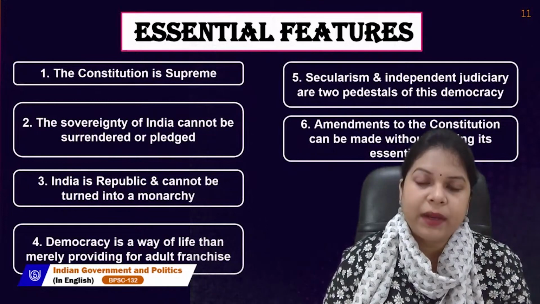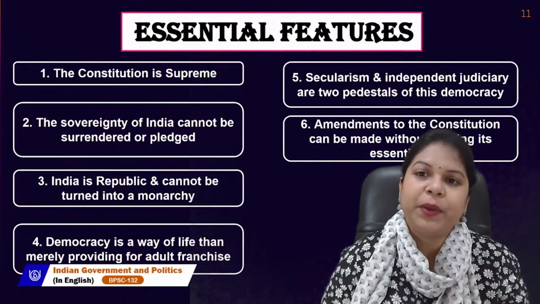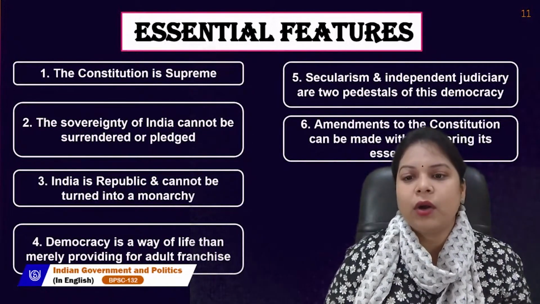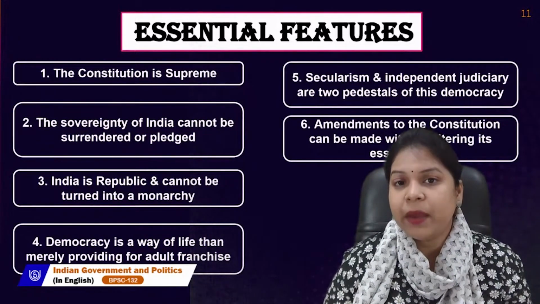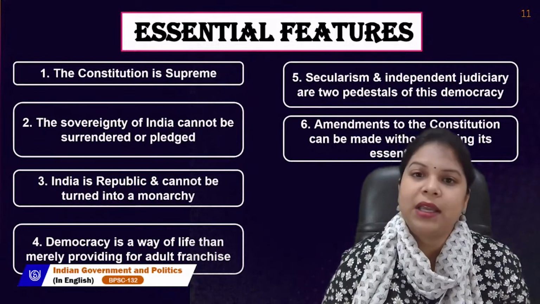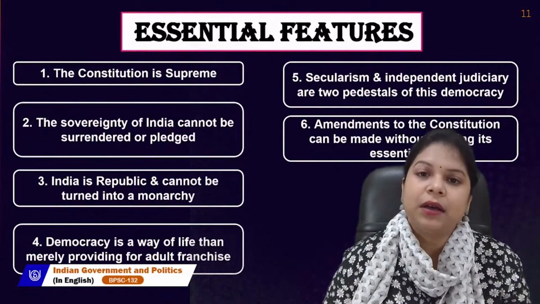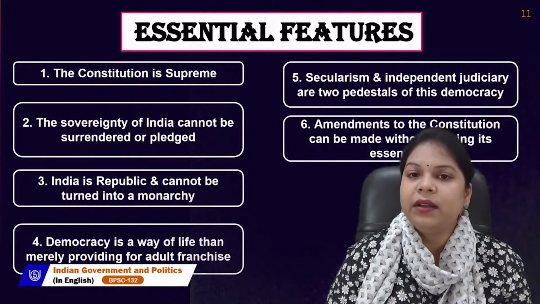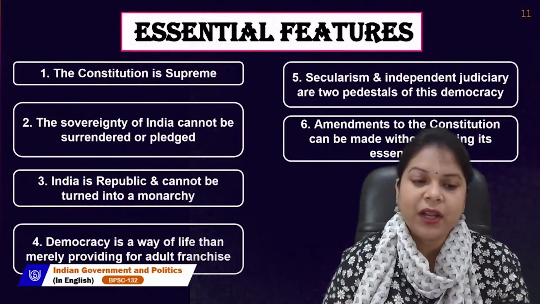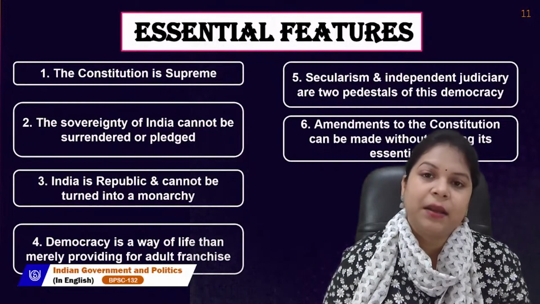For example, the United Kingdom is not a republic. Why? Because it has a constitutional monarchy. The king and queen are still the head of the state there. That is why Britain is not a republic, whereas India is.